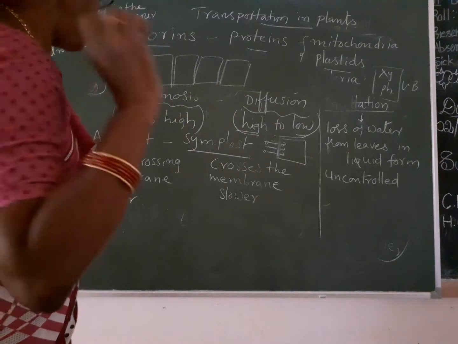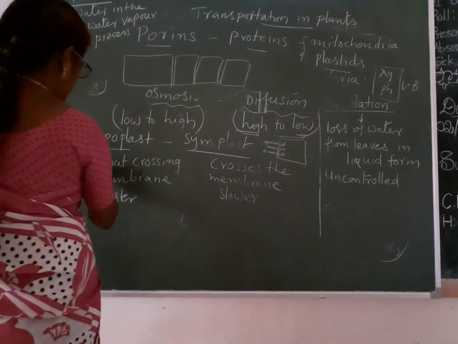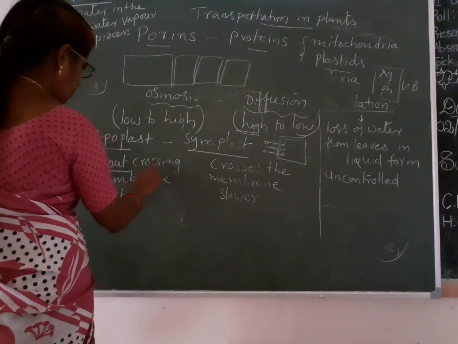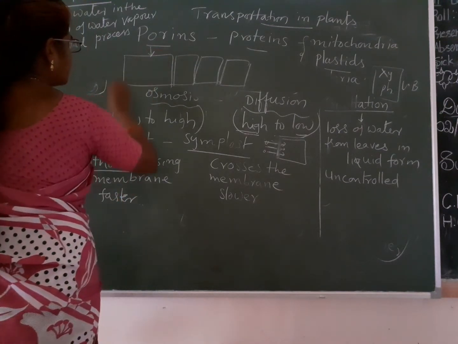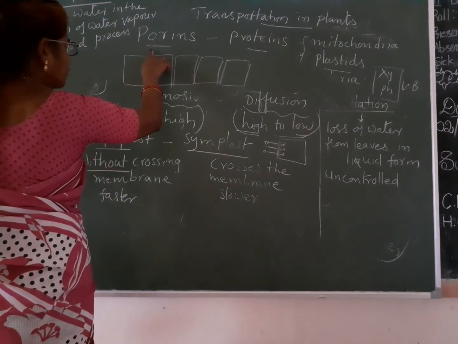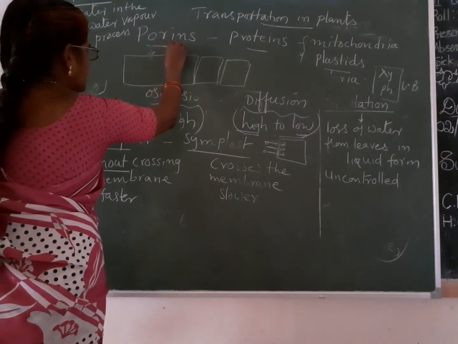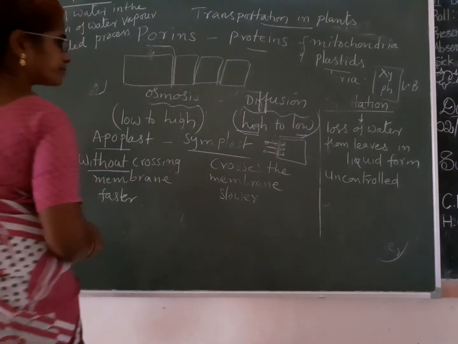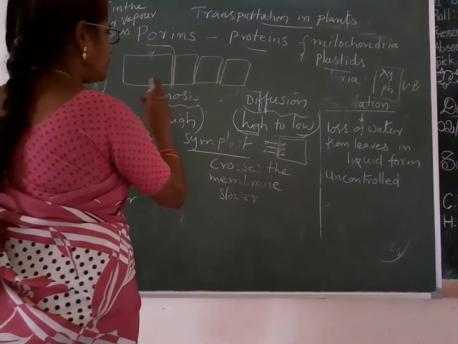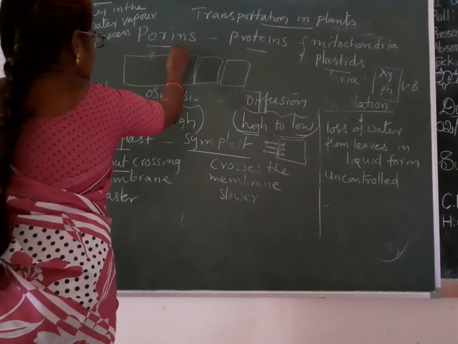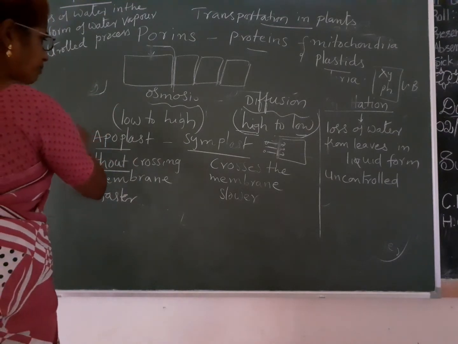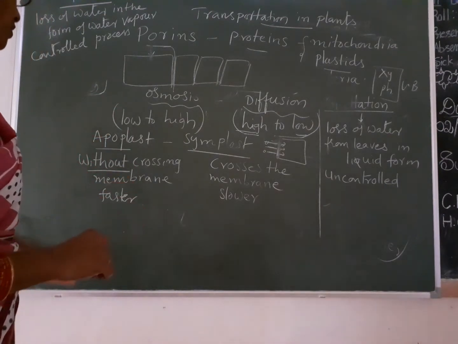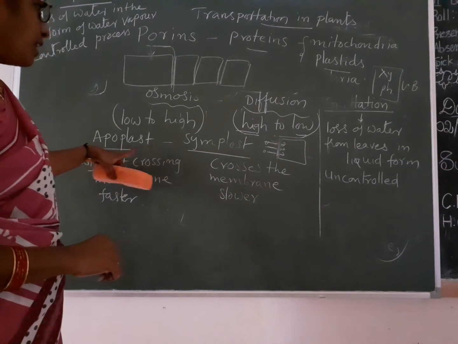Apoplast means water is going without crossing the membrane. Water is entering like this, and in between the cells it passes without crossing the membrane. That process is called apoplast.